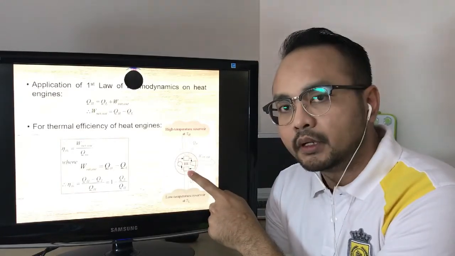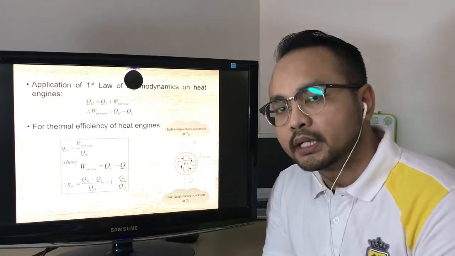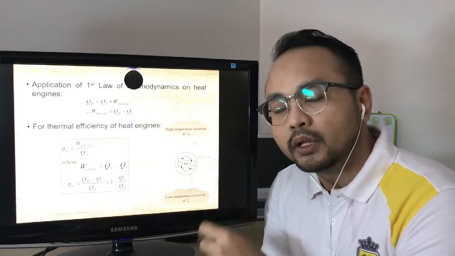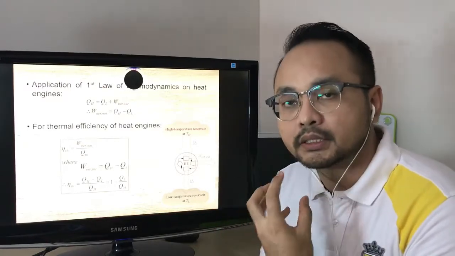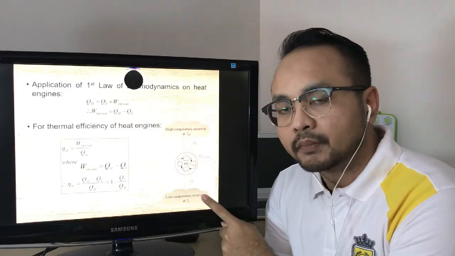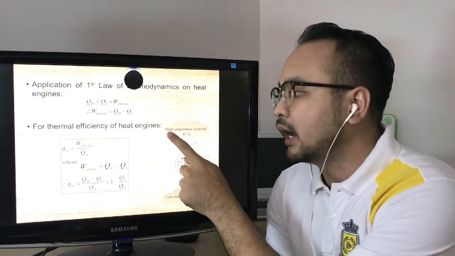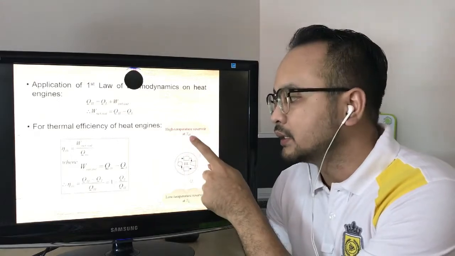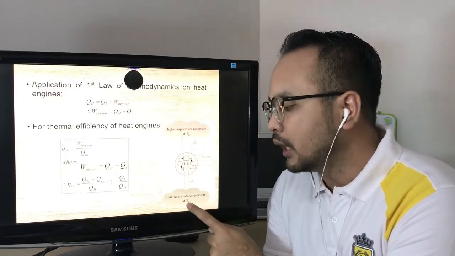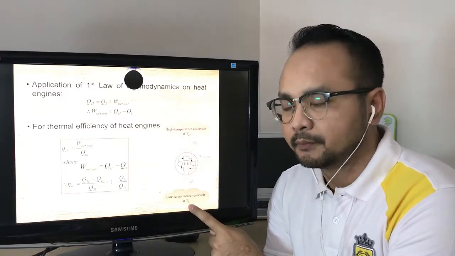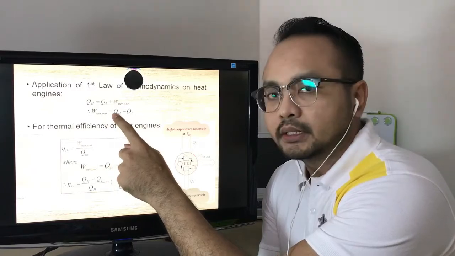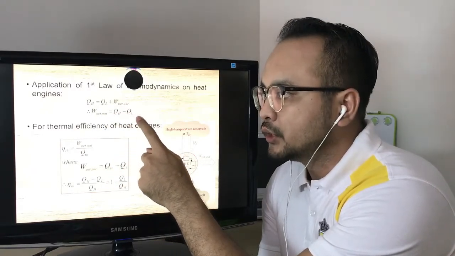Next, this shape is the condenser, in which some amount of heat that is not converted into work will be released into the surroundings or the thermal reservoir, which is the low temperature reservoir. The temperature at the high temperature reservoir is labeled as TH, and the low temperature reservoir temperature is labeled as TL. Next, after we rearrange, we get W net out is equal to QH minus QL.